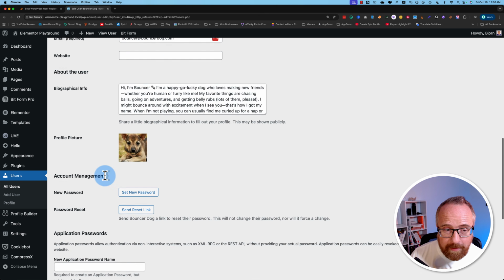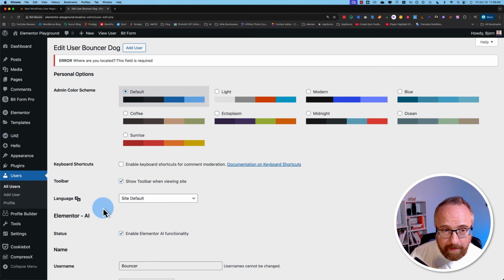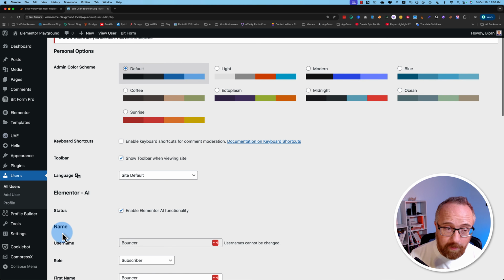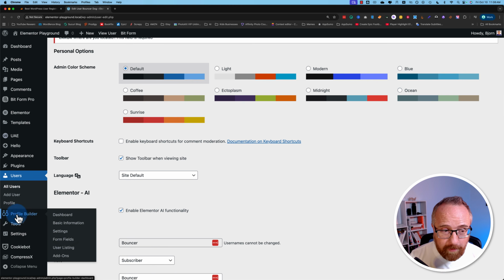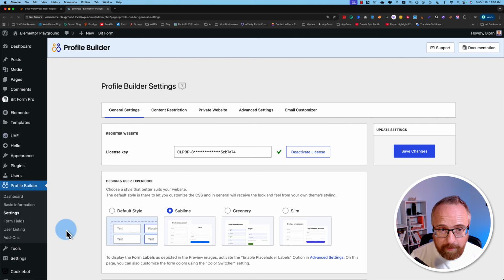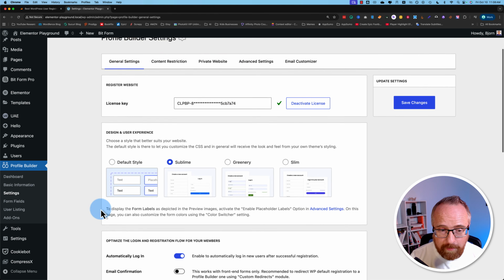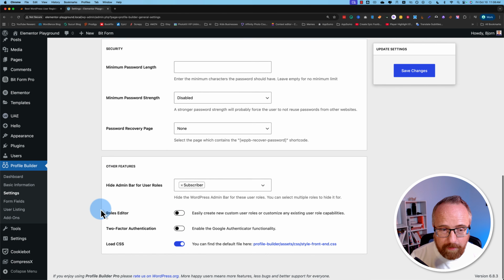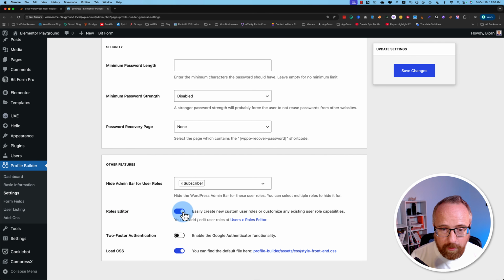But if we had, let me just save this to subscriber. If we had the ability to make new user roles, it'd be so much more efficient. And we do. Profile Builder gives us that. If we go to Profile Builder and then the settings for Profile Builder, on the General Settings tab, scroll down to Roles Editor, turn that on.